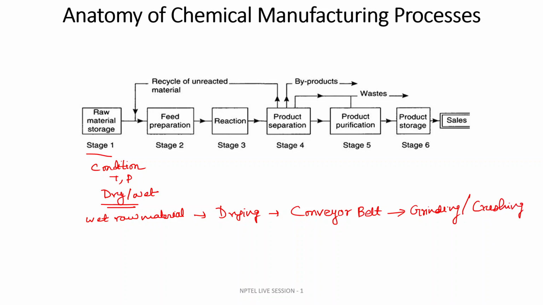Then you will have some product size, and then you will feed it to the reactor. So before coming to this part, you have to go through a lot of operations, and that involves first the upstream process.